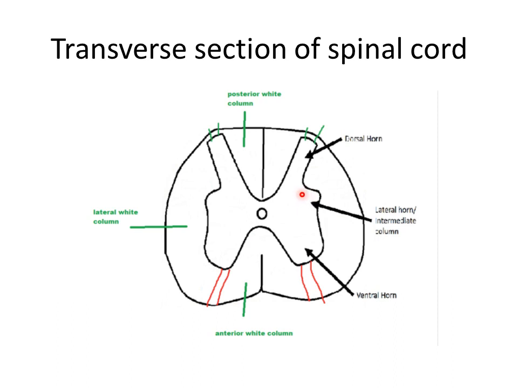The grey matter of the right and left half of the spinal cord is connected across the midline by the grey commissure, which is traversed by the central canal. The lower end of the central canal expands to form the terminal ventricle, which lies in the conus medullaris region. The cavity within the spinal cord continues for a short distance into the filum terminale. The central canal contains the cerebrospinal fluid and is lined by ependyma.